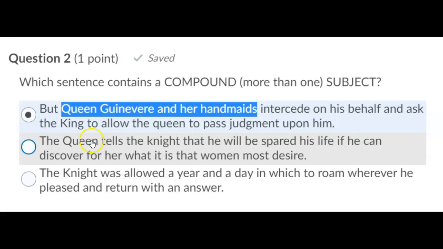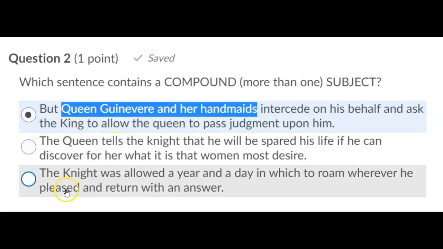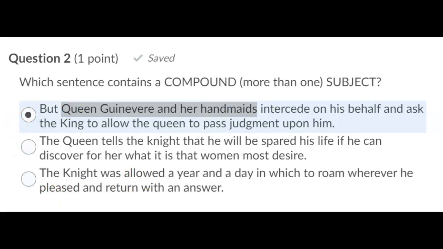This one, the queen tells the knight that he will be spared his life if he can discover for her what it is that women most desire. That only has 1 subject doing 1 action. And then this third sentence: the knight was allowed a year and a day in which to roam wherever he pleased and return with an answer. So the subject is knight, and the action verb is was allowed. So that's the best answer there.